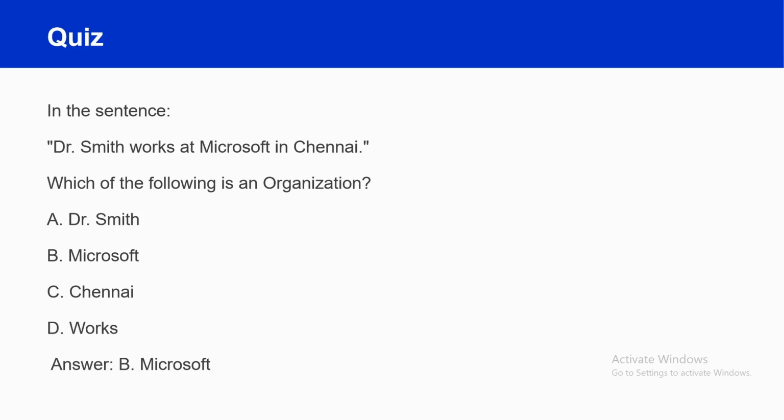The next quiz is Dr. Smith works at Microsoft in Chennai. Which of the following is an organization? Dr. Smith is the name and Chennai is the location. So here Microsoft is an organization. So the correct answer is option B.